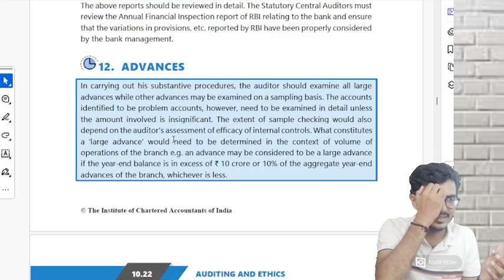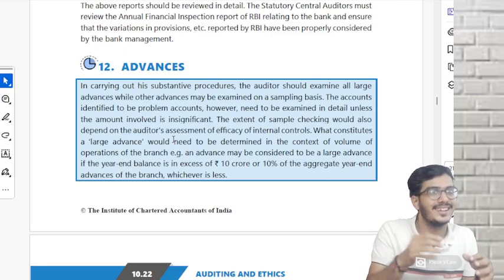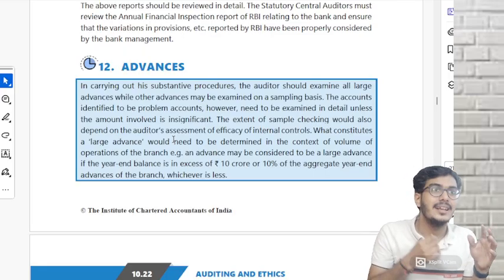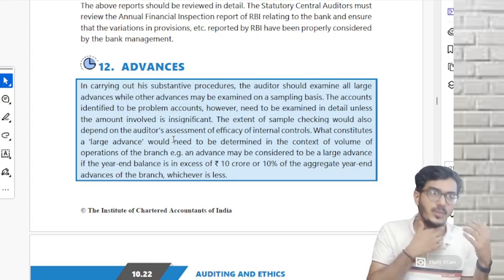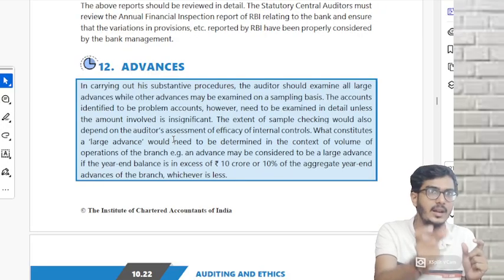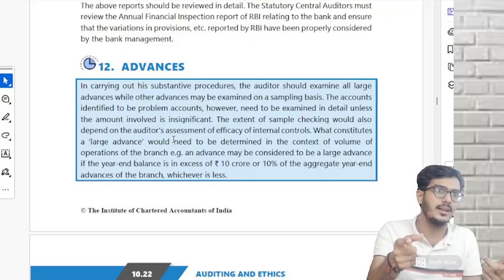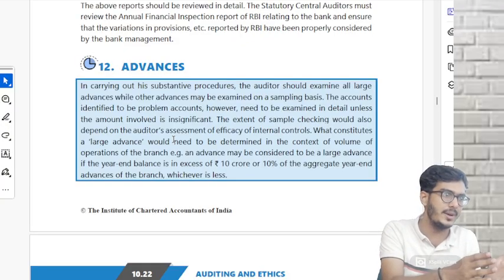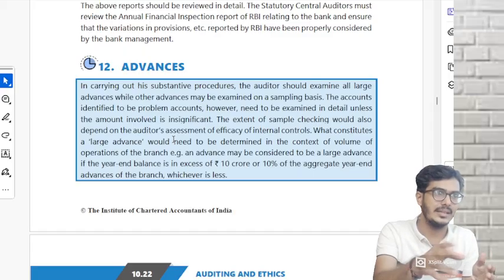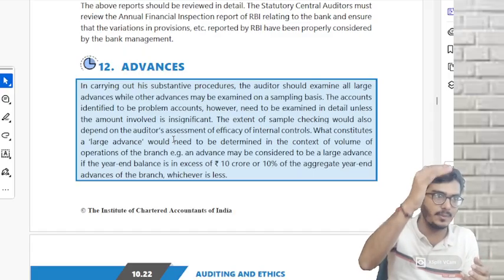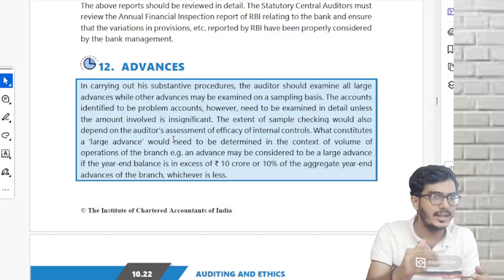What is EMI? Monthly installments, easy monthly installments, equal monthly installments, whatever you want to call it. Monthly installment means I have taken a car of 10 lakhs. 8 lakhs is the loan. On the 8 lakhs loan I have to pay 14,000 EMI. 12,000 almost goes to the principal, 2,000 is the interest amount. On a decreasing value, because the principal gets reduced, so my interest amount also gets reduced.